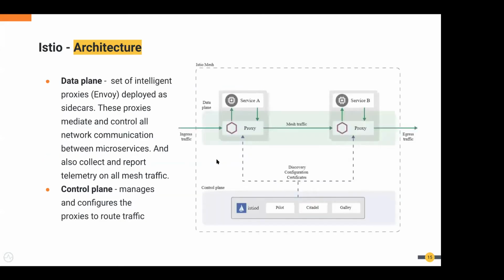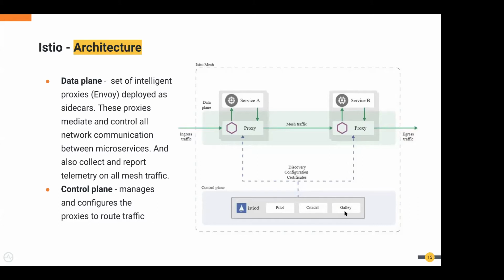And this is the Istio architecture. So we have the data plane, which consists of Envoy proxy. It basically injects Envoy proxy as a sidecar to your service, and then provides the service-to-service communication, including telemetry and traffic monitoring, etc. And we have another component called control plane, consisting of Galley, Citadel, and Pilot.